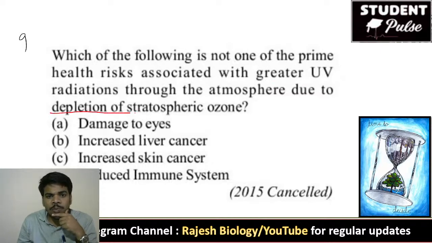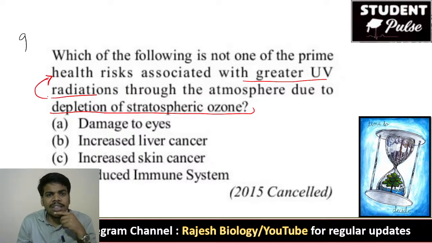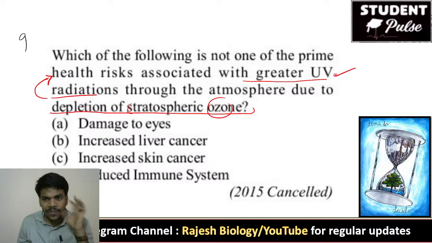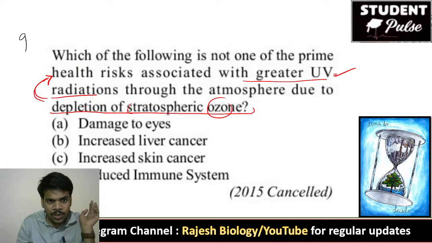Ozone is present in the stratosphere. If it is depleted, greater UV radiation will occur. If greater UV radiation is there, that leads to health risks.